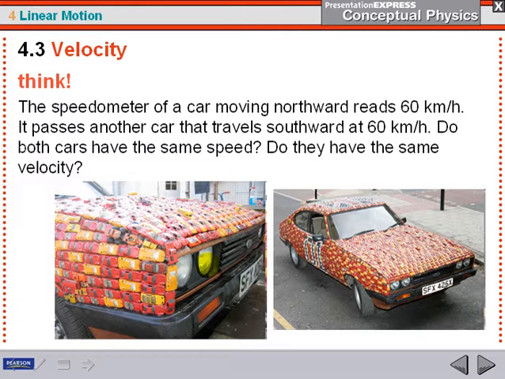So look at this funny car. It's a car, and what somebody's done is taken little cars and glued them onto the car. I think that's so clever.